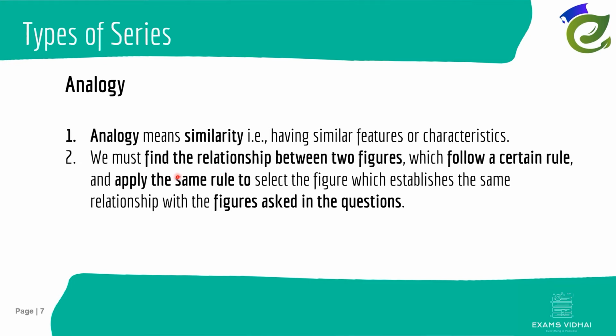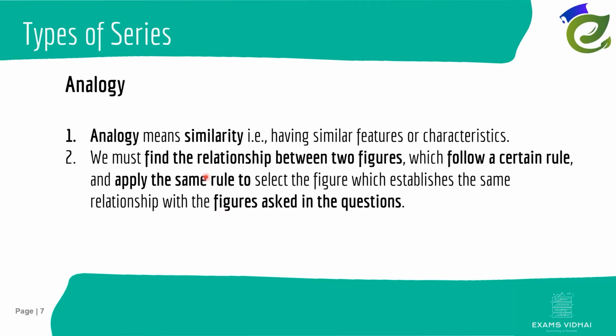As the explanation is given here, two figures will be given, and we have to identify some relationship between them. Some rule might be followed there. Applying the same rule, we have to figure out the answer for our next figure.